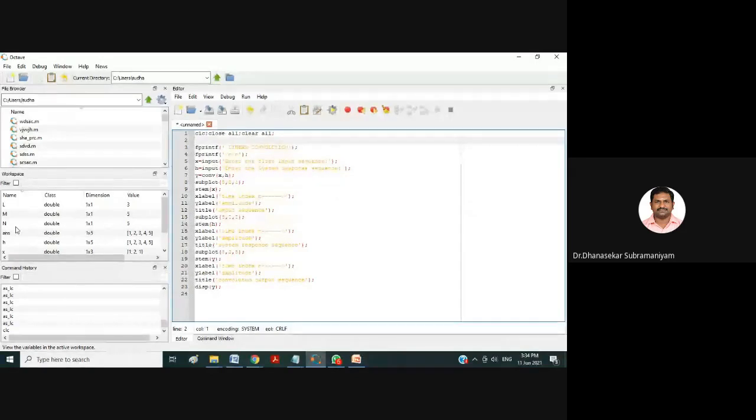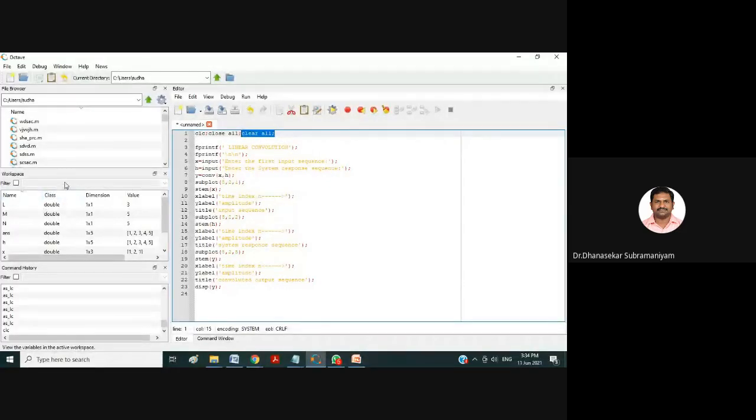What experiments we have done previously will be stored in the workspaces, so we have to clear those workspaces. That's why we are using clear all. Clear all is for closing the workspaces. I hope you know what a workspace is.